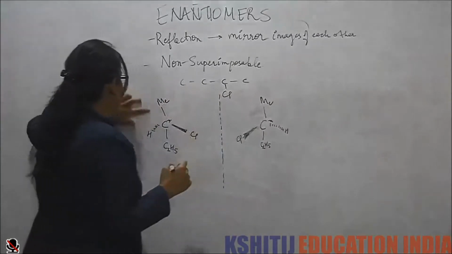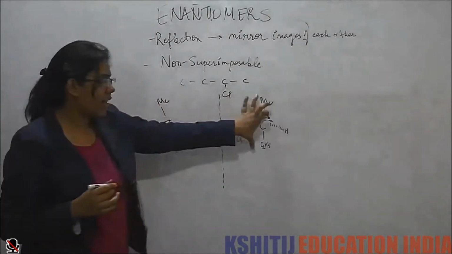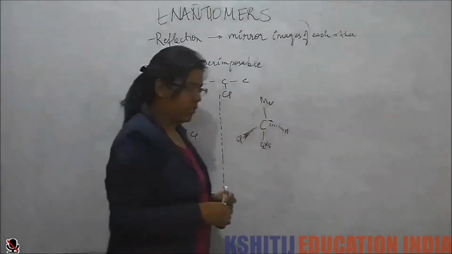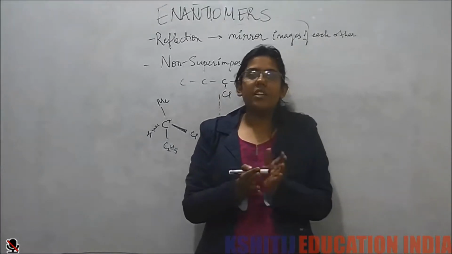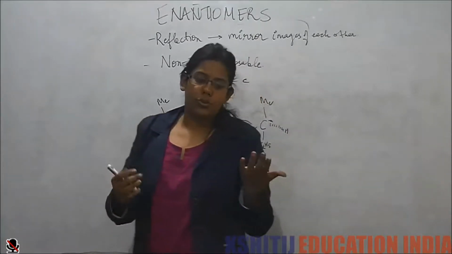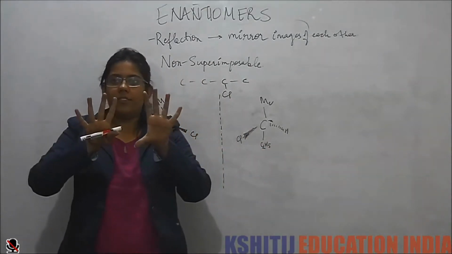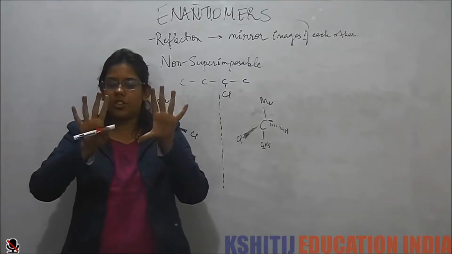So in such cases, the molecules are called achiral. Like in this, these molecules are chiral, and in that, they are called achiral. We see many chiral and many achiral objects in daily life also. The best example for chirality is our hands. We have non-superimposable mirror images of each other.